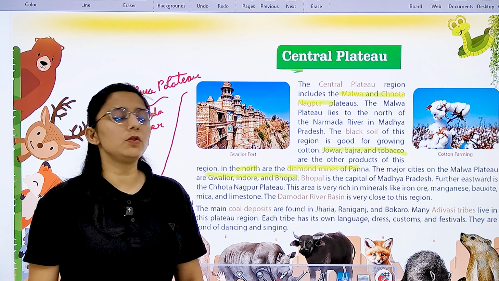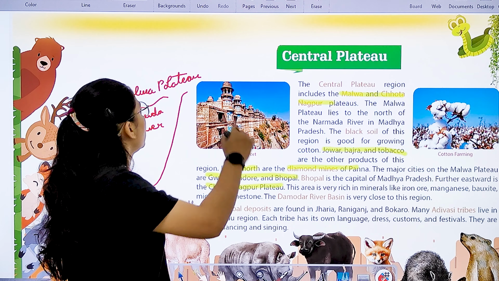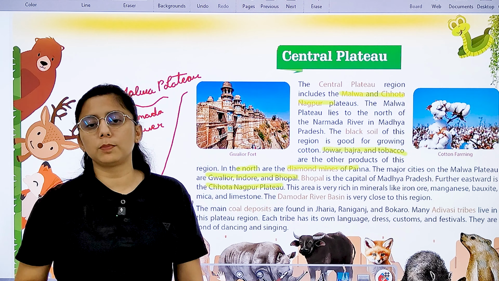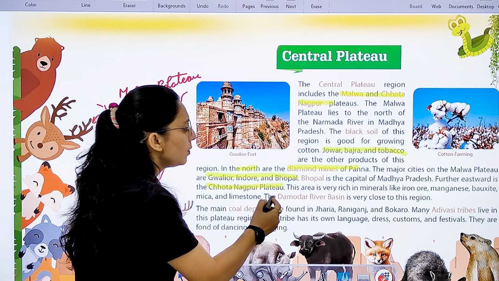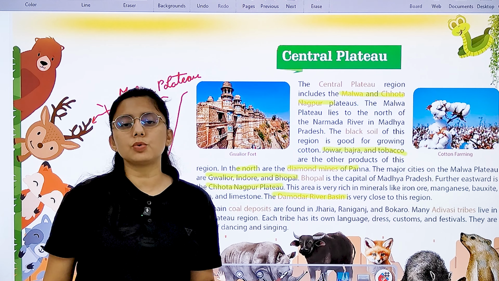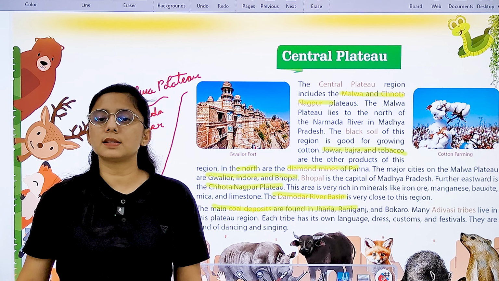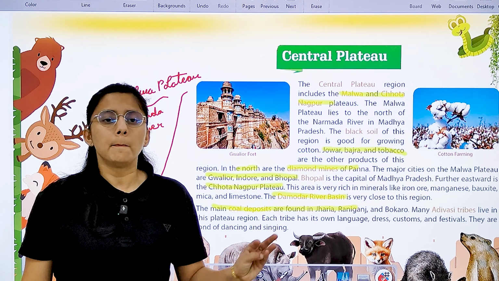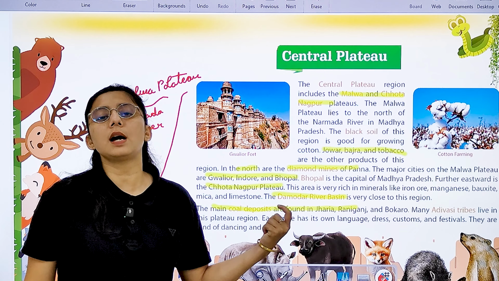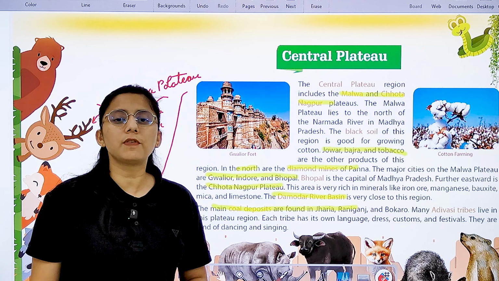And further eastward, you will see the Chota Nagpur Plateau. Here lies the Chota Nagpur Plateau. Here you will see the Damodar River Basin. So it is very close to this region, and main coal deposits are found there, in places like Jharia, Bokaro and Raniganj. These are some places where coal deposits are found.